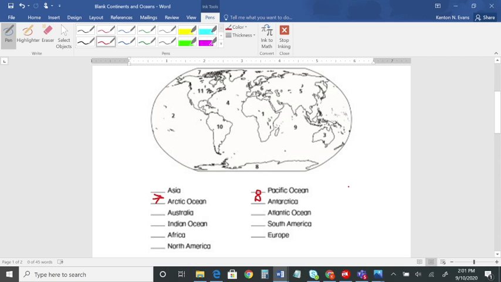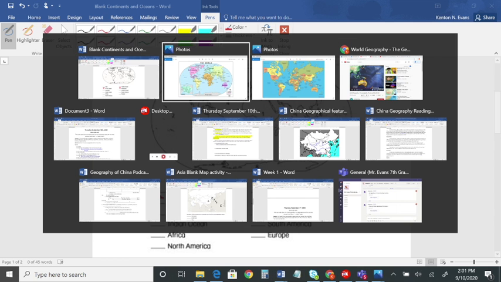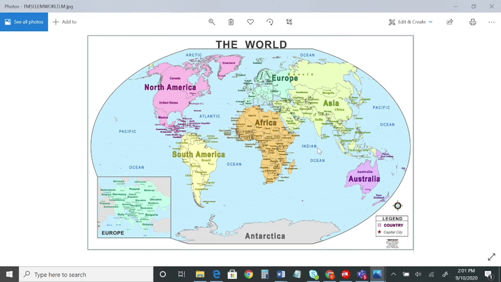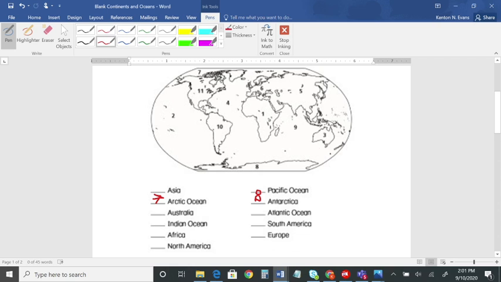Okay. So let's do the Indian Ocean. Now, if you know where India is, that's the easiest way to find it because it's the Indian Ocean. It's right below that country there. So let's look for that here now. There's India right here. All right, the ocean's opposite body of water, so it's going to be blue. There it is, Indian Ocean, right to the east of Africa, to the west of Australia, and south of Asia. So let's find that. All right, right here, number 9 will be our Indian Ocean. I'm going to write in number 9 right here.